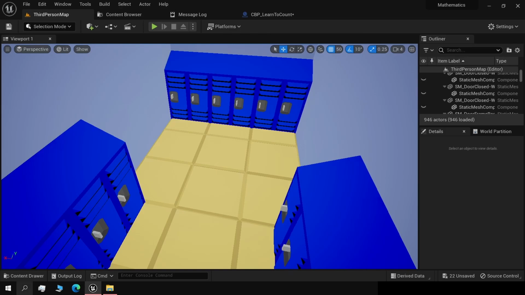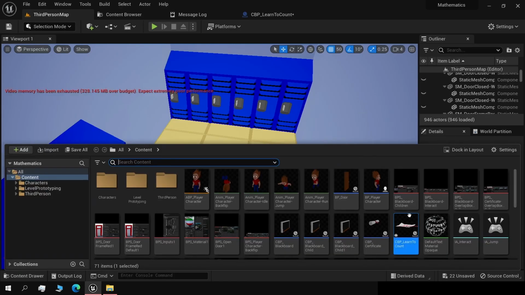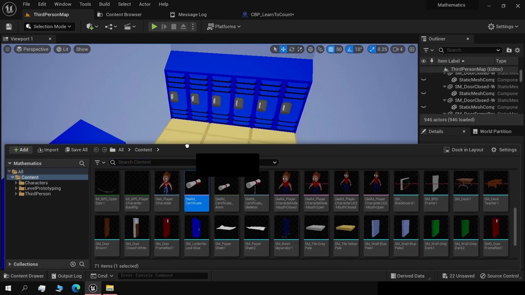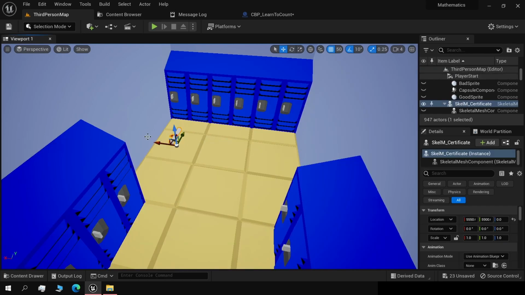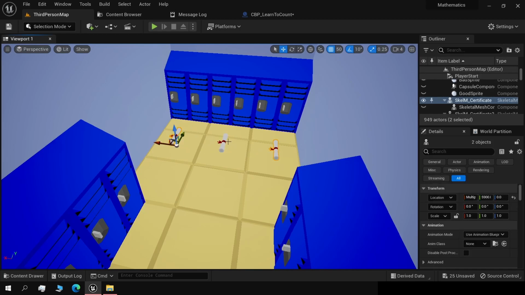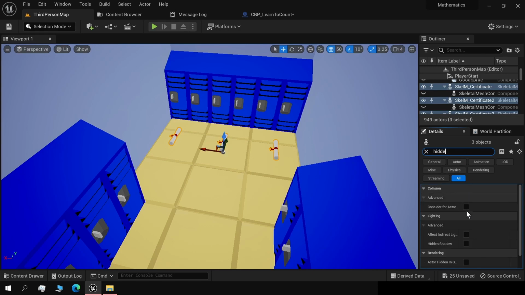Let's go back to our viewport. We'll drag and drop. Let's get the skeletal mesh certificate. Let's drop it here. It's going to duplicate it 2 times. Select them all. We'll search for hidden in the details window, and we'll check the actor hidden in game. Now we'll search for collisions.